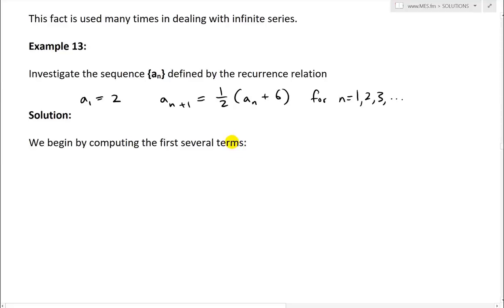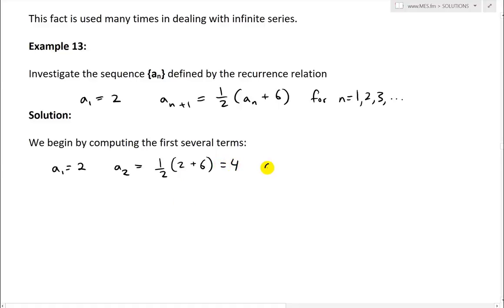Let's just see what the pattern is. a_1, the first term, is equal to 2. Then a_2 is 1/2 of (2 plus 6), that's 8, divided by 2 is 4.